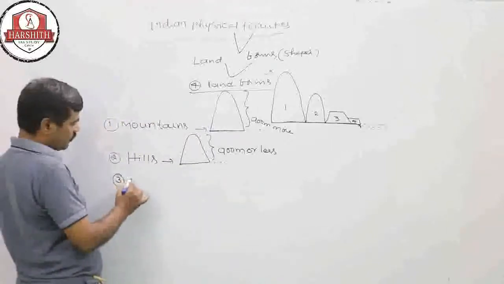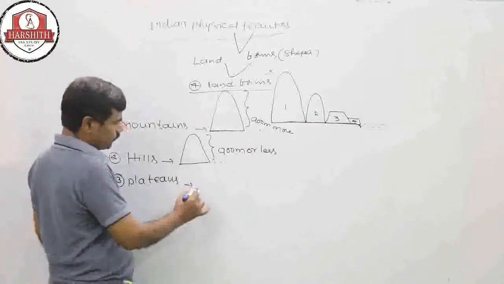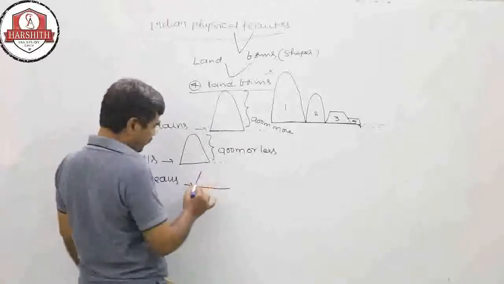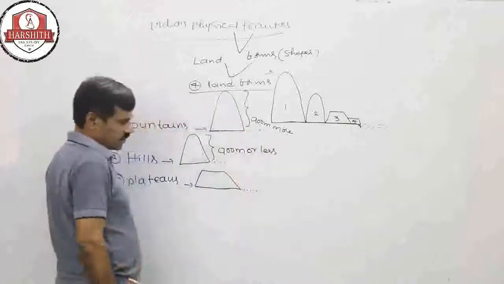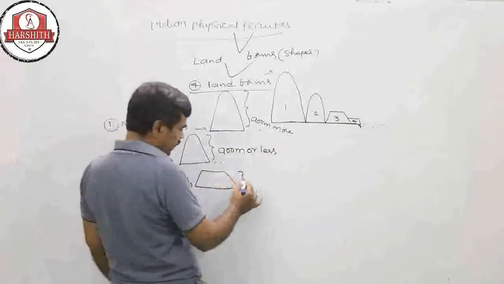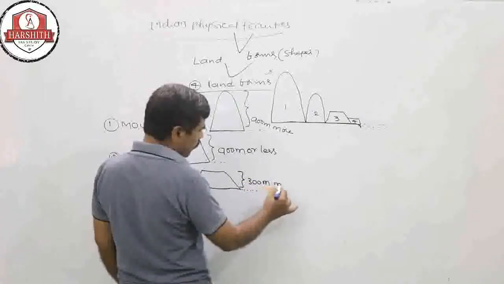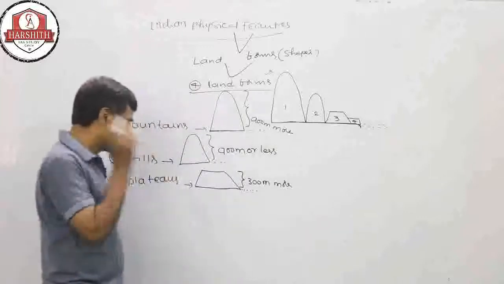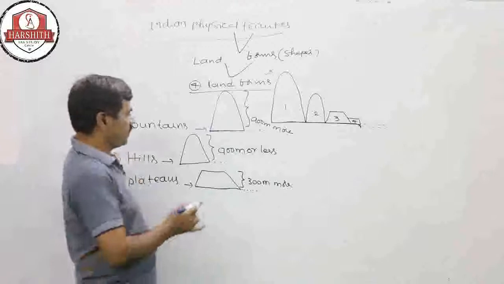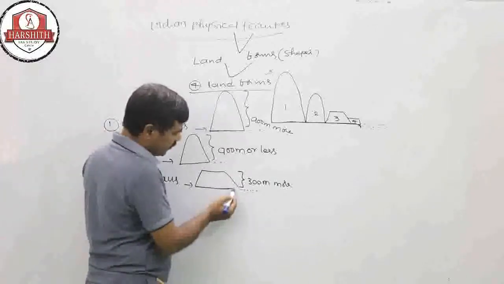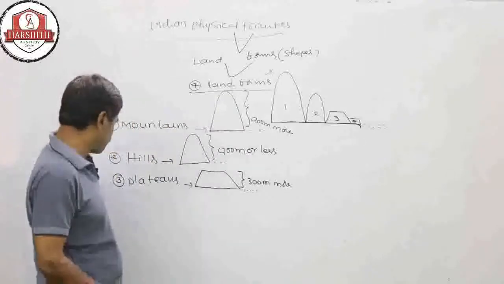Now the third one, plateaus. The height of a plateau from sea level is more than 300 meters. Land with a height of more than 300 meters is in the shape of a plateau.